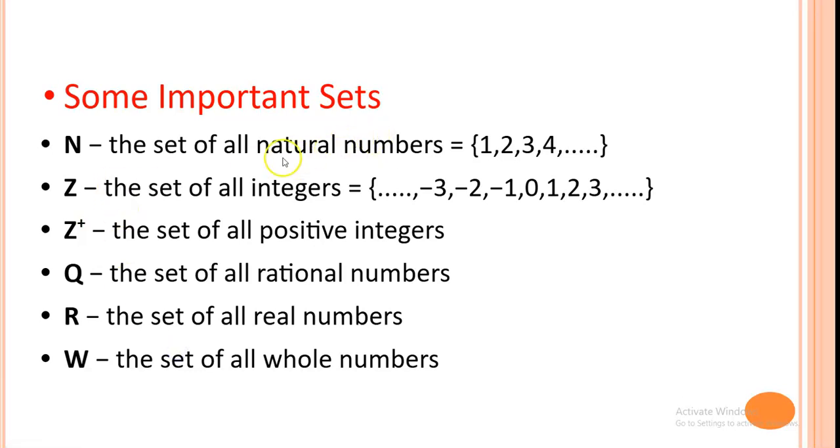Some important sets are these: N is the natural number set, that is 1 to infinity. Z is the set of all integers, that is minus infinity to plus infinity. Z positive is the set of all positive integers. Q is the set of all rational numbers. R is the set of all real numbers, and W is the set of whole numbers. So these are some important sets which we use in discrete mathematics.